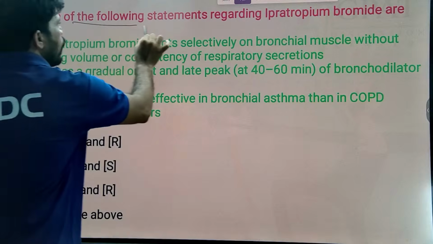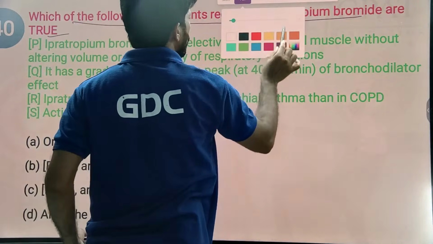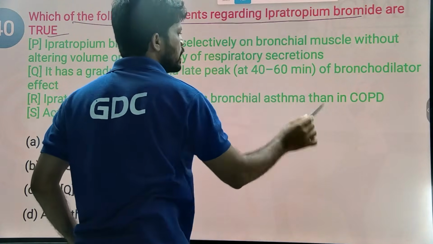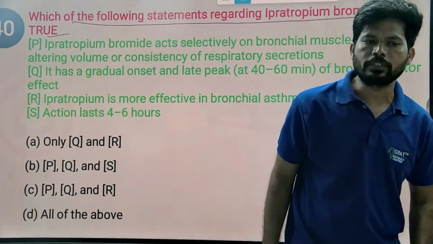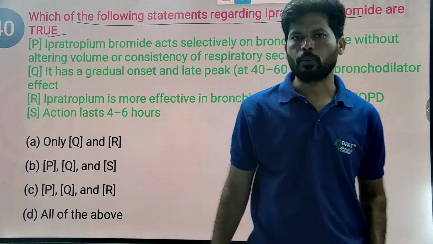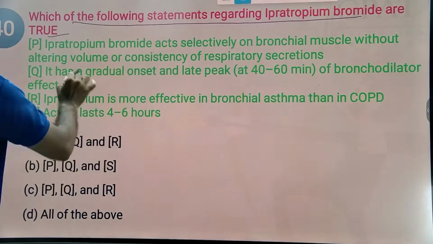Next, which of the following statements regarding ipratropium bromide are true? I hope you know ipratropium bromide is a semi-synthetic derivative. It helps in the treatment of COPD by selectively blocking type 3 muscarinic receptors in the bronchial smooth muscle. So that is a true statement.